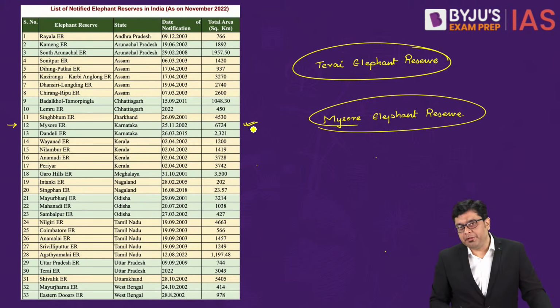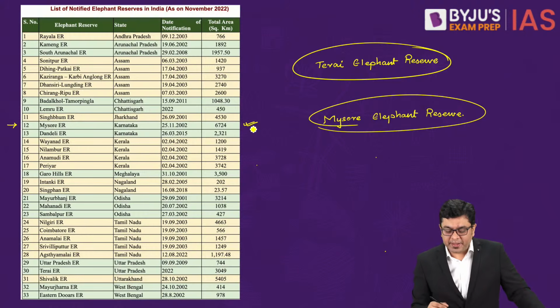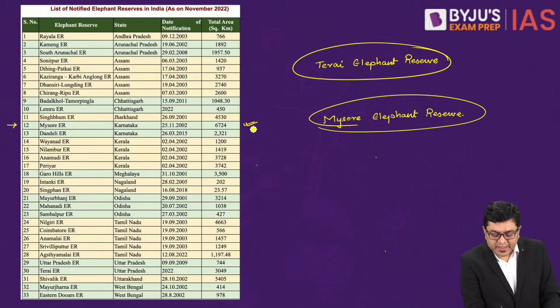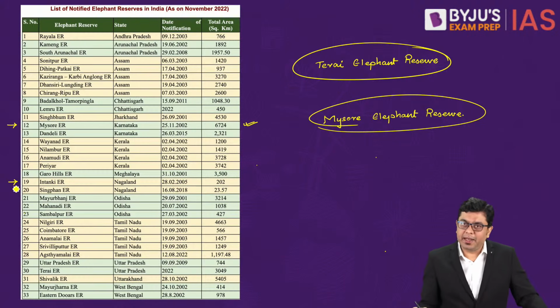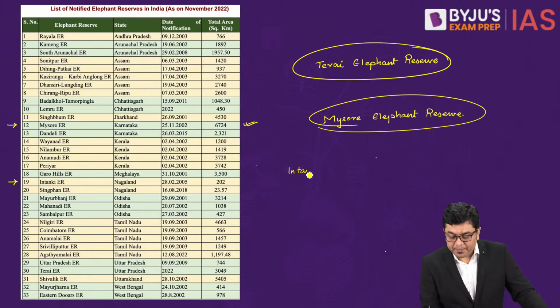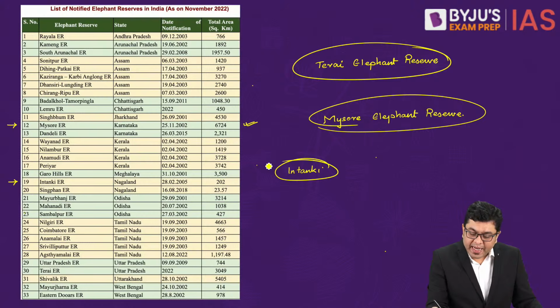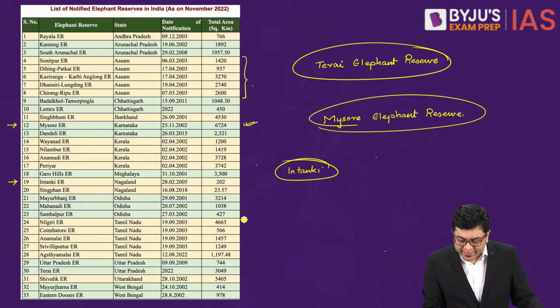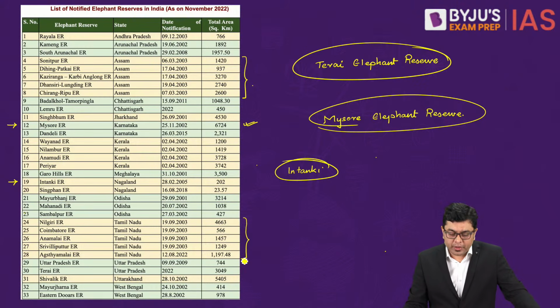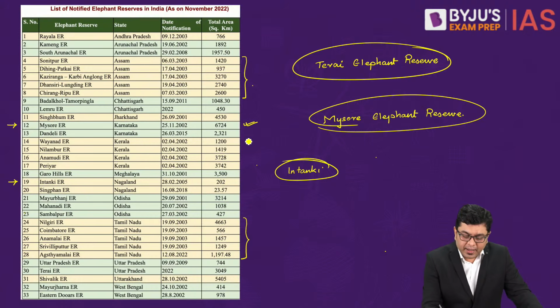Then the smallest elephant reserve, that is again something that you should be aware of. The smallest is that of Intanki Elephant Reserve, which is situated in Nagaland. Intanki. Okay. Now, other thing that you can extract here is that Assam has got 5, as well as Tamil Nadu, they have got 5 elephant reserves which are included, and then comes Kerala, which has got 4.